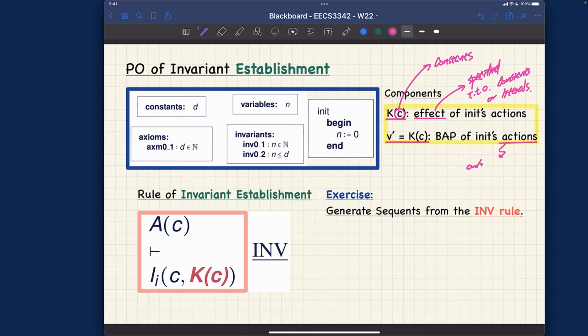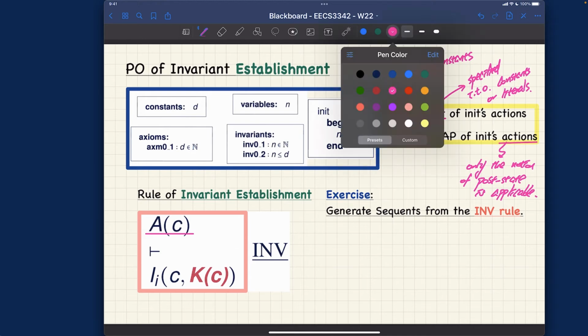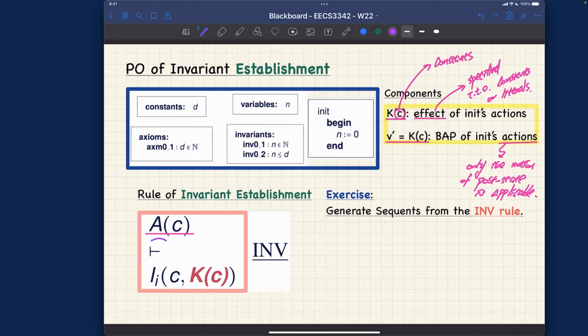And in the case of before after predicates for the action, only the notion of post states is applicable, and there's no notion about the pre-states, right? So that's something I want to mention quickly, and that's the formal rule over here, right? So this part over here, again, it's the axiom, right? And what I want to really emphasize is, you can see over here,